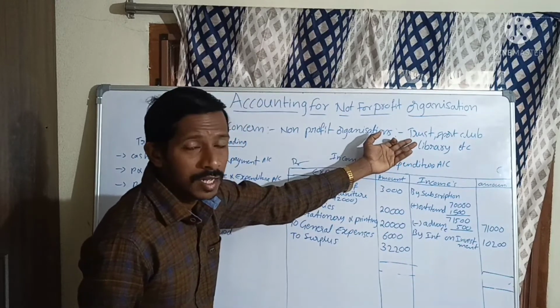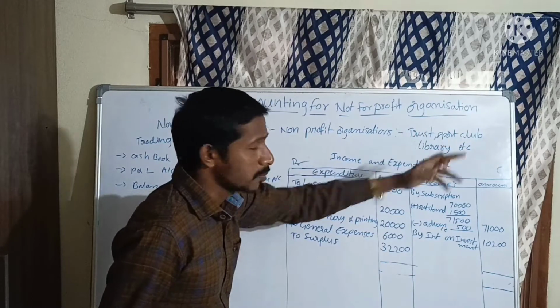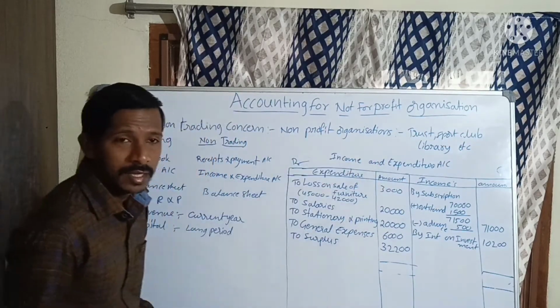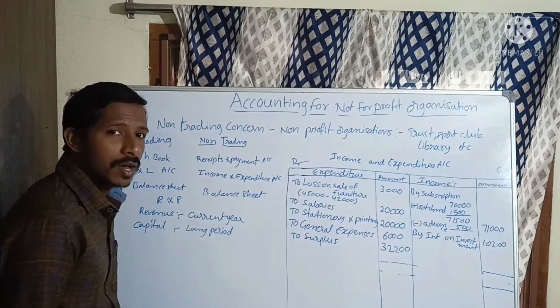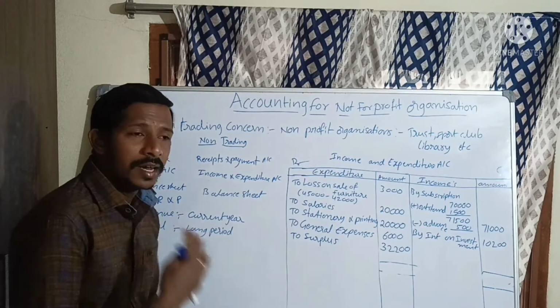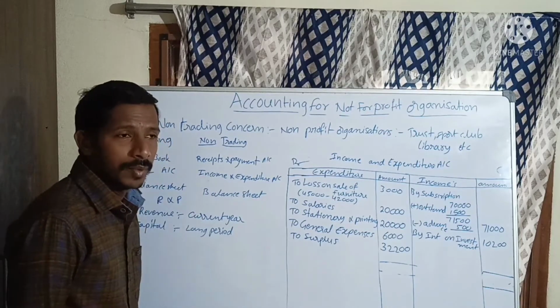Examples we can see are a trust or charitable trust, sports club, and libraries. So these are examples of non-profit organizations. They are not earning a profit, they want to provide services to the people.